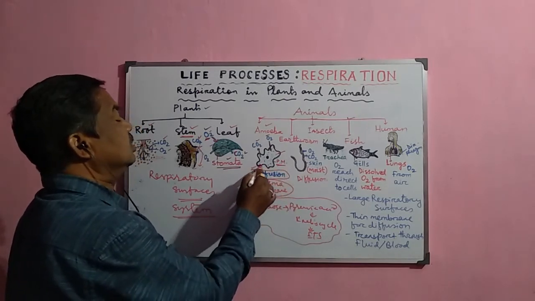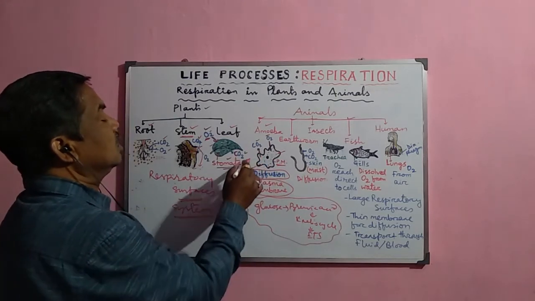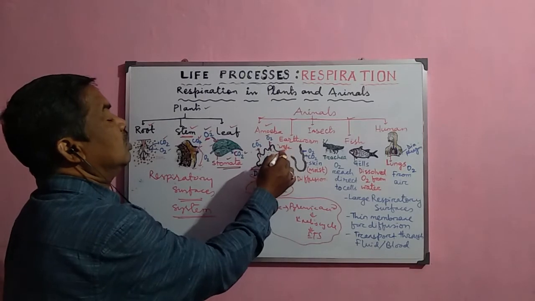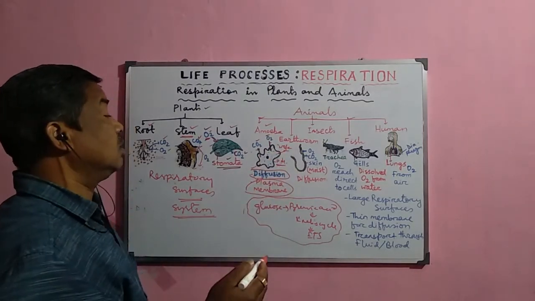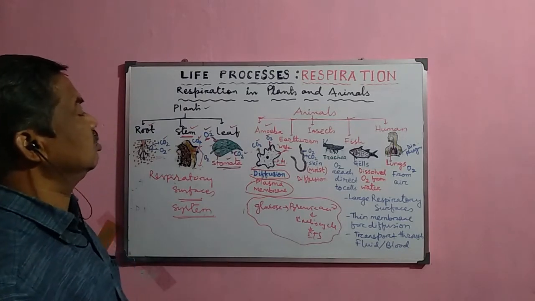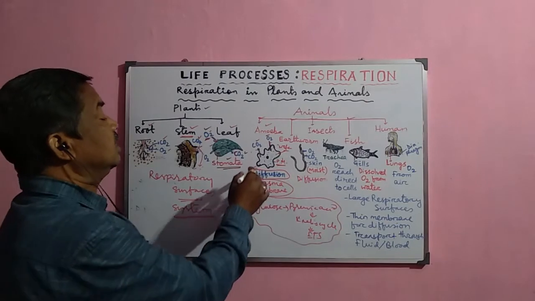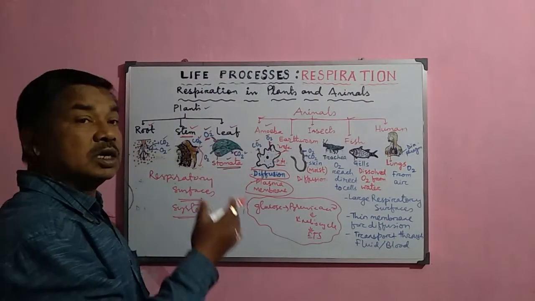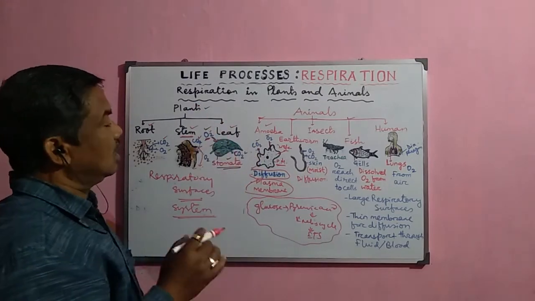By this diffusion the oxygen enters and the carbon dioxide comes out, because the outer surrounding is a water medium, so they diffuse outside and the oxygen enters into the body of the amoeba. So here the respiratory surface is the plasma membrane, the outer covering, and throughout the body surface the oxygen can enter and the carbon dioxide can be released to the outside.